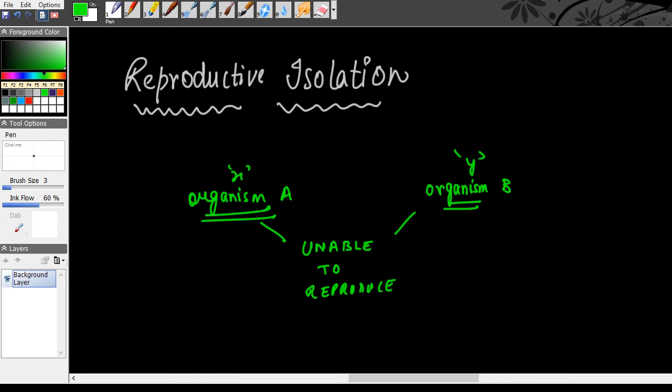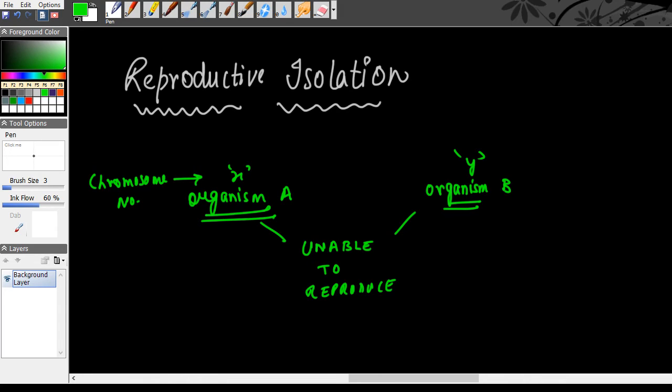Their species are different. So if their chromosome number is different, they are unable to reproduce amongst themselves. If they try to reproduce, the progeny won't be produced, because their chromosome numbers are different and they're of different species. Different species will have different chromosome numbers.